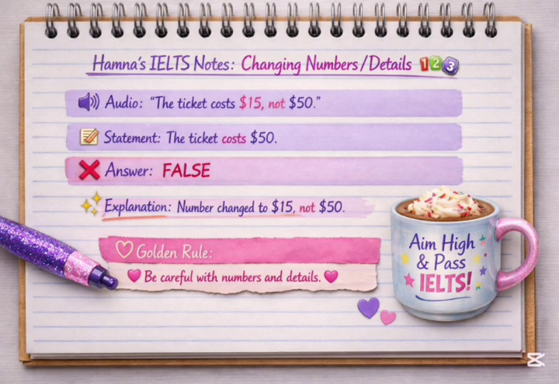They said not $50 to confuse you. The ticket cost $15, but they said not $50 to confuse you. The ticket actually cost $15. That's what they're saying, but they said not $50 just to confuse you. They have already said the ticket cost $15, so why are they saying not $50? To confuse you. Because I love confusing you.